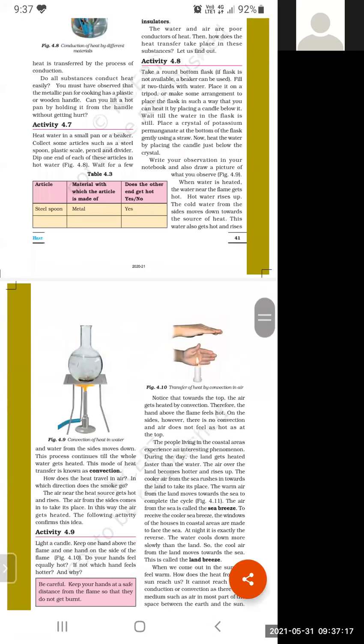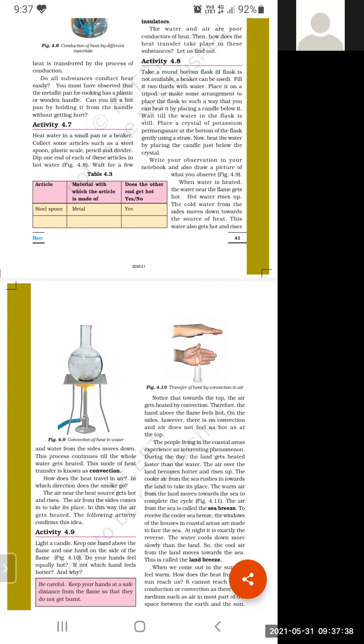Conduction is only for solid substances. Then how will heat transfer in liquid and gas? There is another method. That method is known as convection. And what is convection?